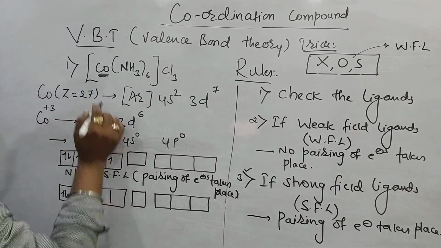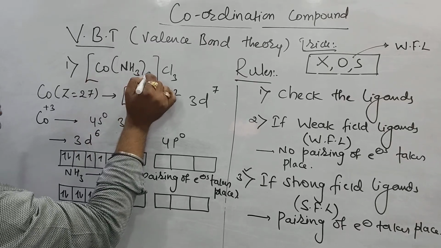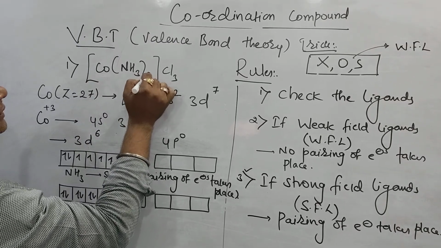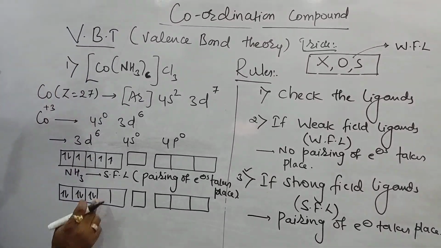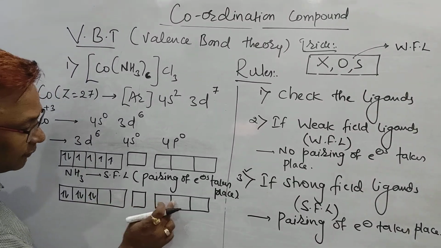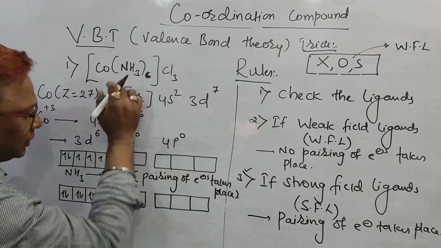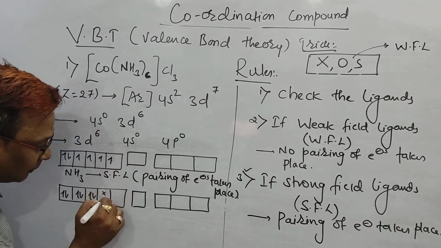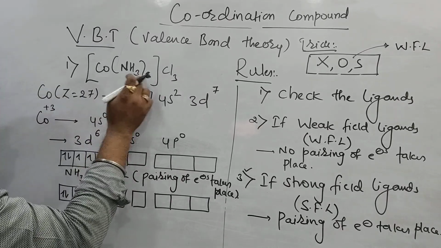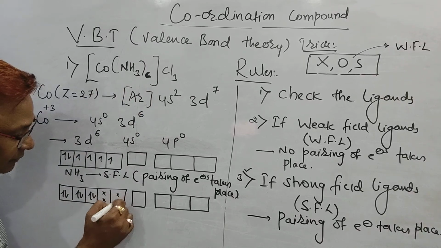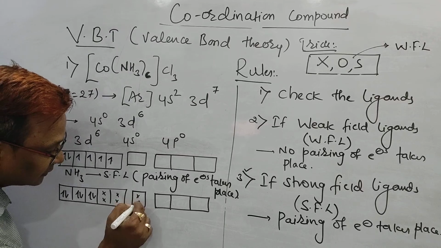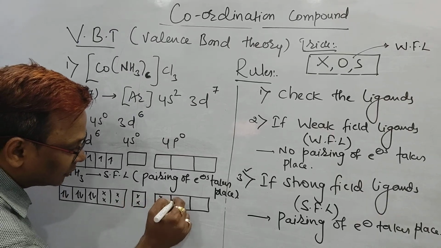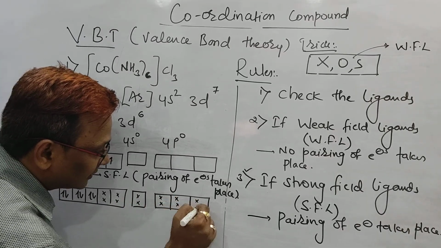Beta, one more point: cobalt has how many ligands? 6 ligands are there. That means we require 6 vacant orbitals. So 1, 2, 3, 4, 5, 6. One ammonia molecule can donate its one lone pair to one orbital. 6 ammonia molecules are there, so they will donate their lone pairs to 6 vacant orbitals: 1, 2, then third, fourth, fifth, sixth.